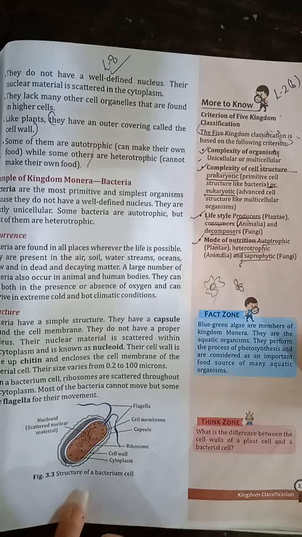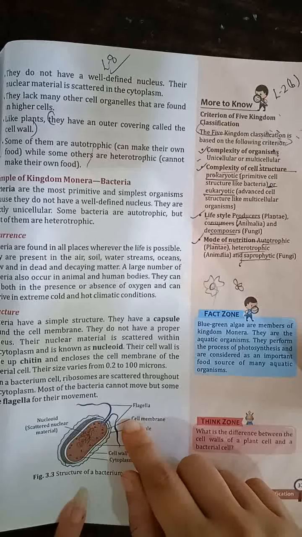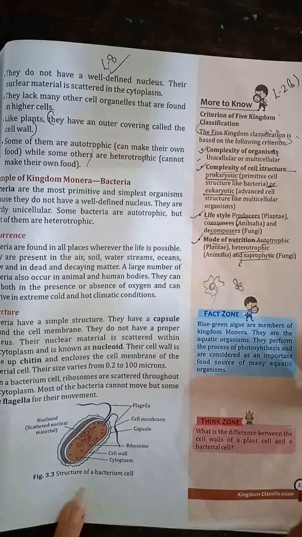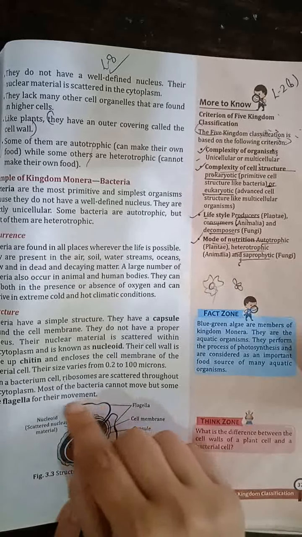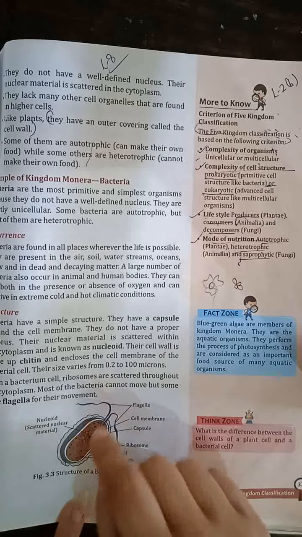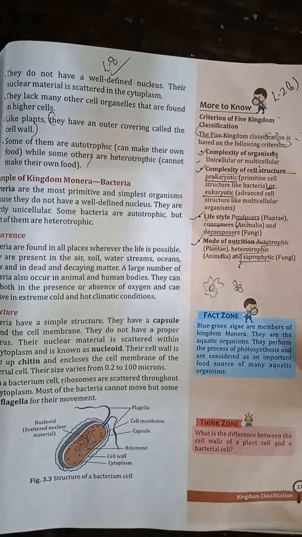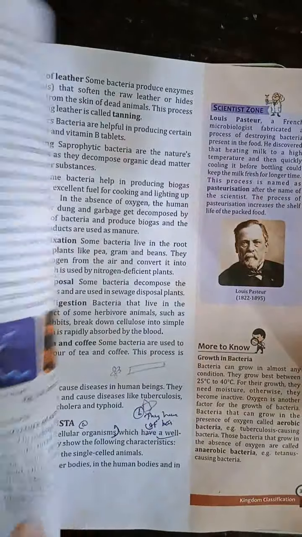Now in bacterium cells, ribosomes are also scattered throughout the cytoplasm, and most of the bacteria cannot move, they remain still. But some have flagella for their movement. You can see these strips. So these are the flagella. With the help of this flagella, bacteria can move. Some of the bacteria can move with the special organ that is flagella.